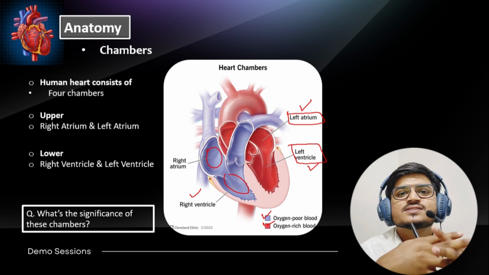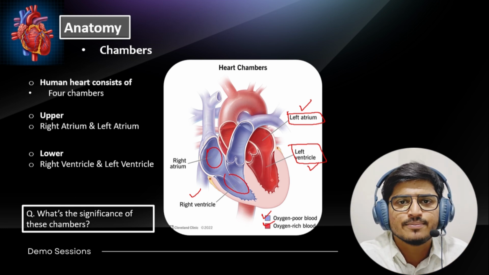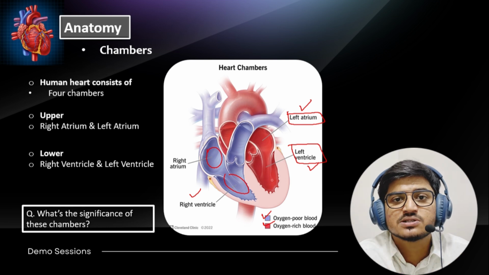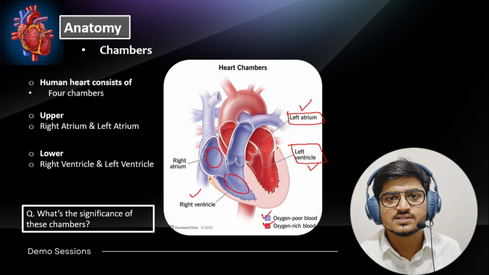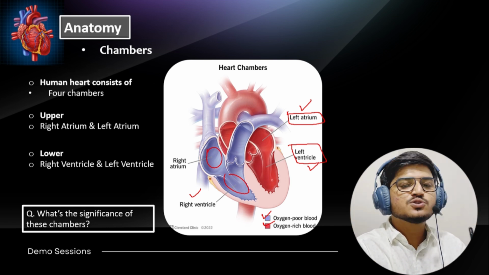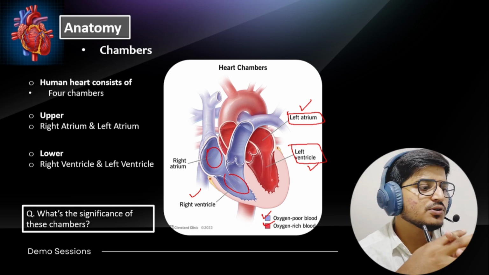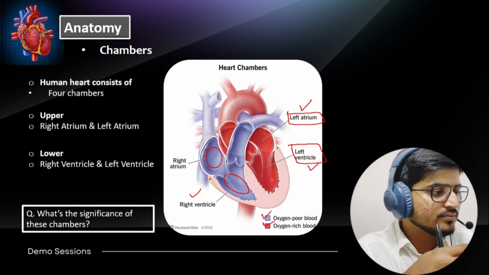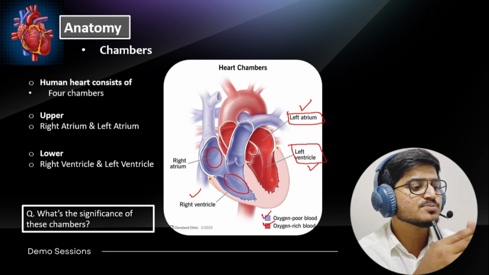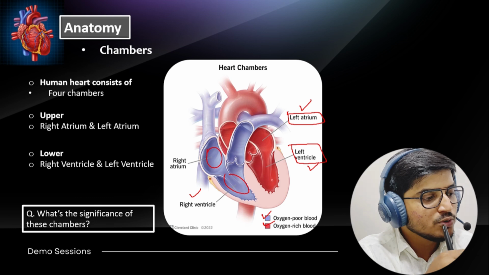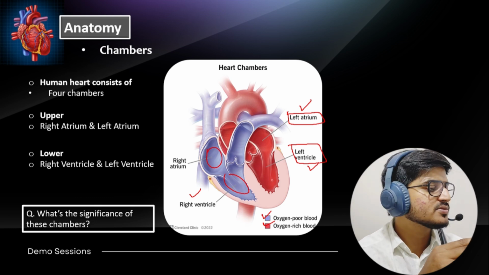In lower animals the two mix; there is no separation between oxygenated and deoxygenated blood. But we are the most developed animals, so we have to organize and separate these things very carefully. To prevent any malfunction, there is proper separation of oxygenated and deoxygenated blood, and to separate them, those chambers are required.